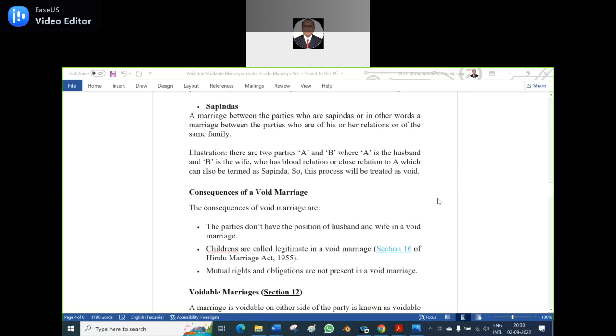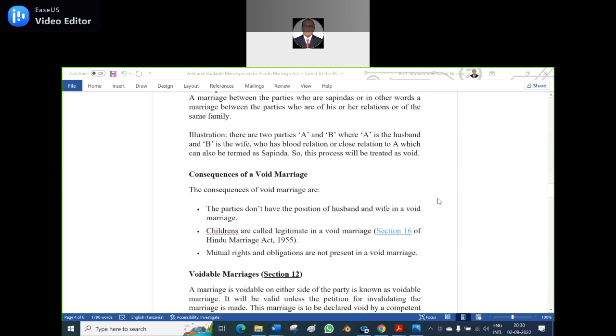So, consequences of void marriage. What are the consequences of void marriage? The parties do not have the position of husband and wife in a void marriage, ab initio. The children are called legitimate in a void marriage, of course under Section 16 of the Hindu Marriage Act 1955.